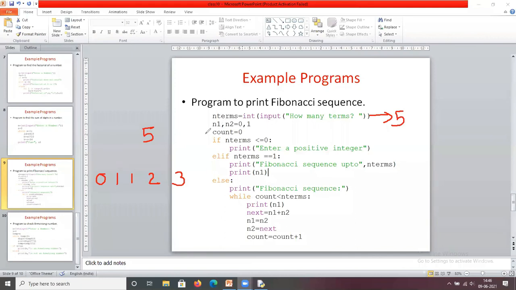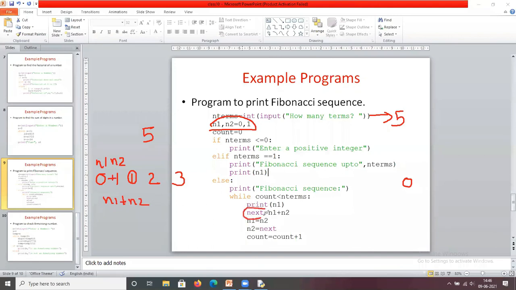So initially we are going to take these values. This is n1 and this is n2. Every time you are going to print the value. So first I print 0. In the next iteration, I am going to find the next one, that is n1 plus n2, which is stored in a variable next.